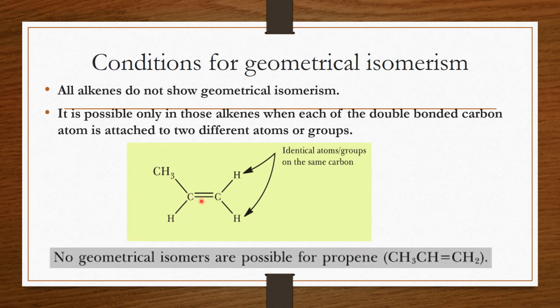between the two carbon atoms a double bond is present, but one carbon is attached on one side to the methyl group and to the hydrogen atom, but the other carbon atom has only the hydrogen atoms. Same groups or identical groups are attached to the carbon atom which is double bonded to the other carbon atom. So when the same groups are attached to the carbon atom, there geometrical isomerism is not possible.